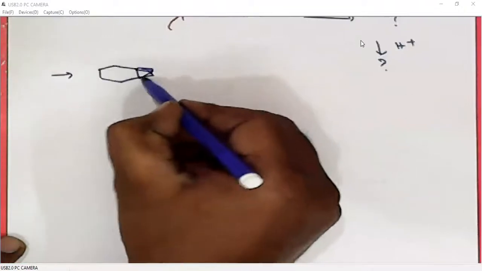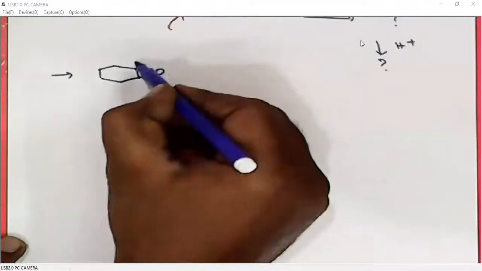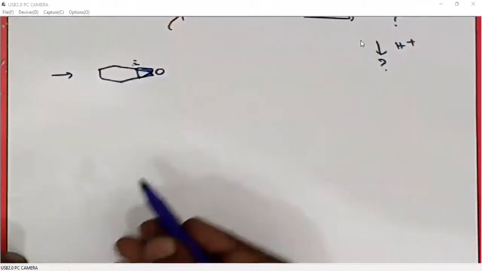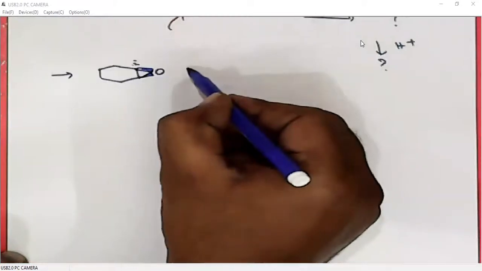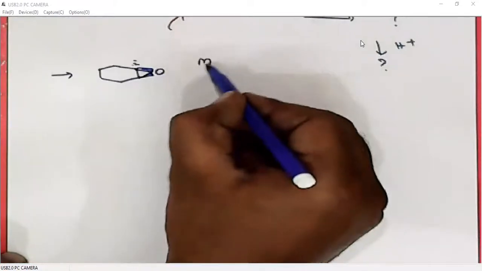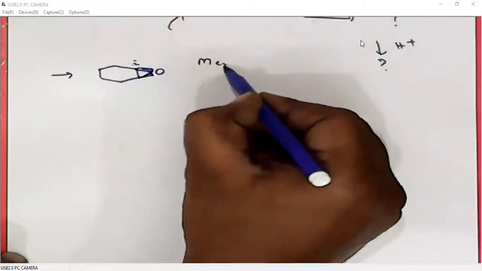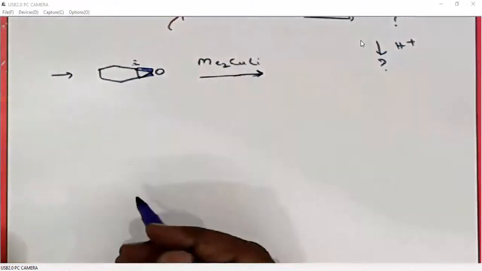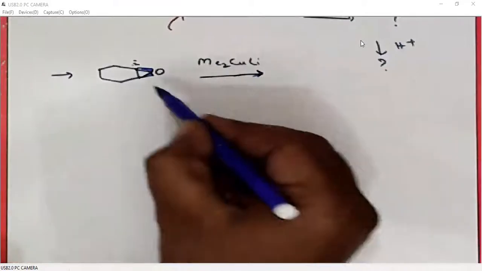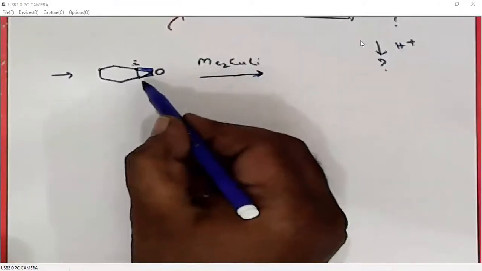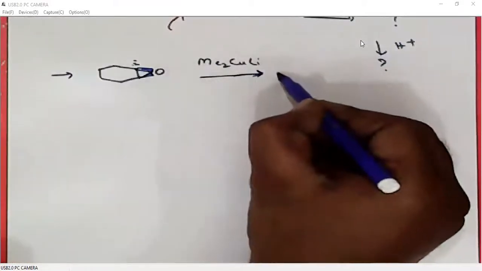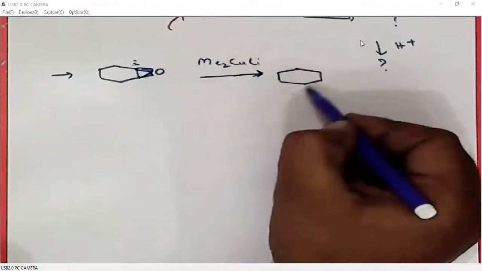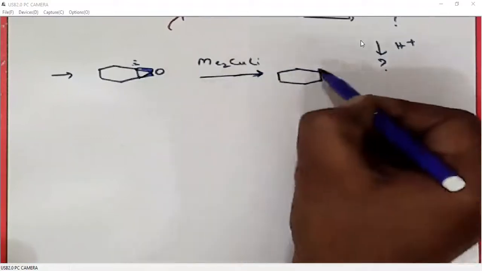We have seen how to open this epoxide using organolithium reagents. Now the reaction of epoxides, cyclohexane epoxides, will follow the same chemistry. So it has to open in such a way that the product should be diaxial and trans.